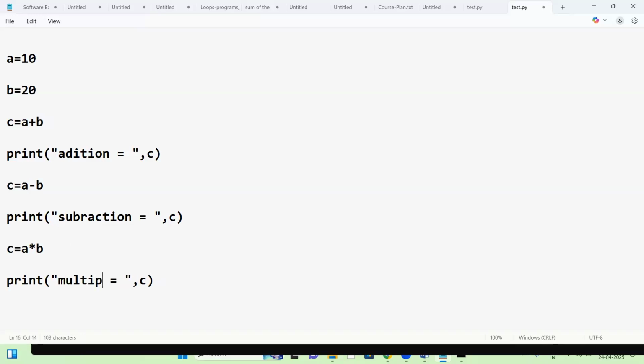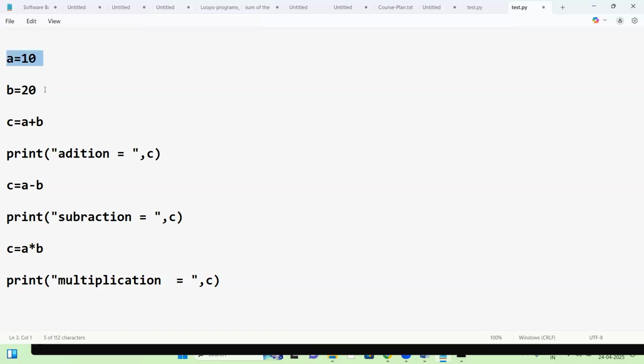See, in Python, variable declaration is not necessary. A equal to 10, B, you can directly use it. Python is dynamically typed. So A initially used for 10, the same variable you can use next time for a string, next time for float real numbers, next time for boolean. The same variable can be used for different types. So variable declaration is not necessary.